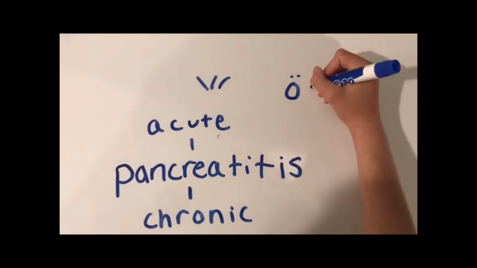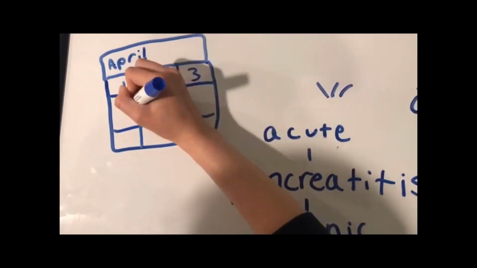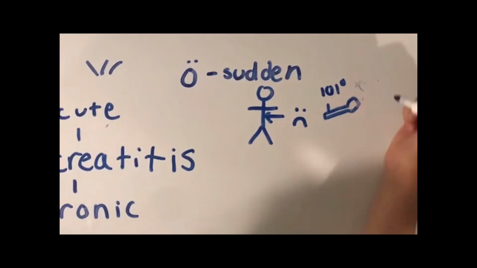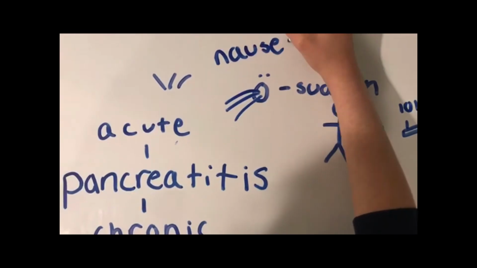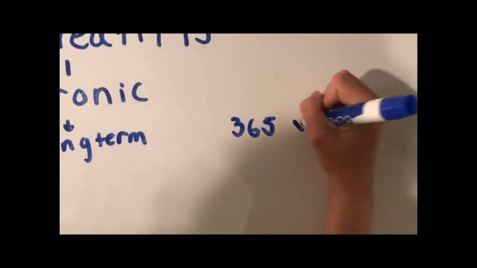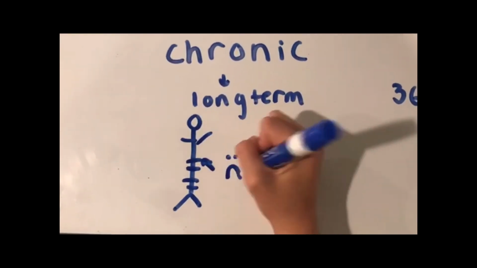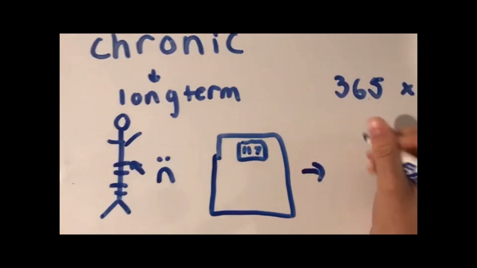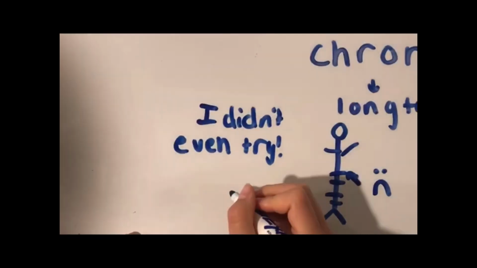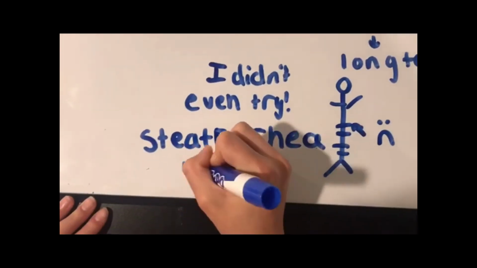There's acute pancreatitis and chronic pancreatitis. Acute pancreatitis is sudden onset. It lasts for days. It is characterized by abdominal pain, fever, nausea, and vomiting. Chronic pancreatitis is long-term. It occurs over years and is characterized by upper abdominal pain, loss of weight without trying, and steatorrhea, or oily feces.